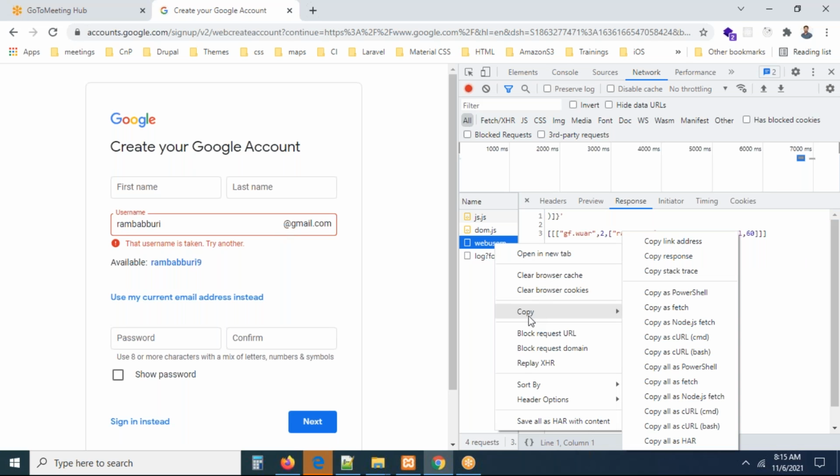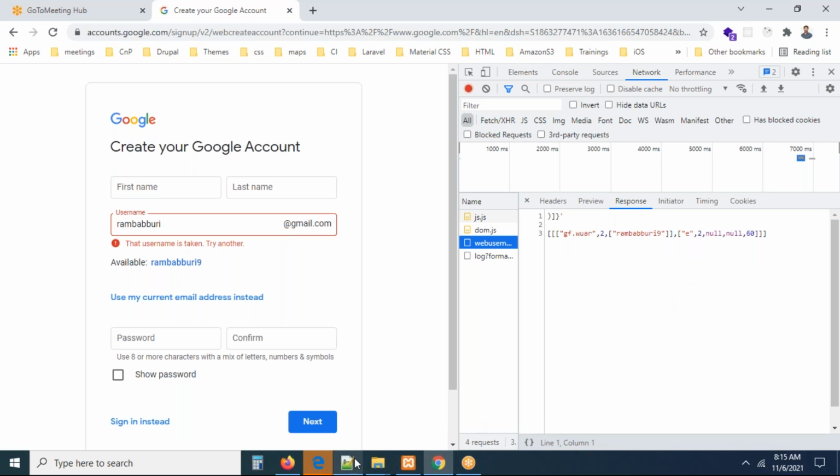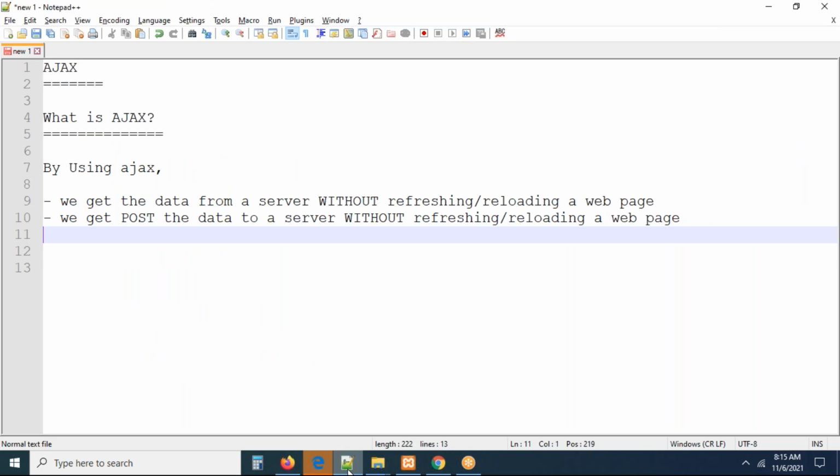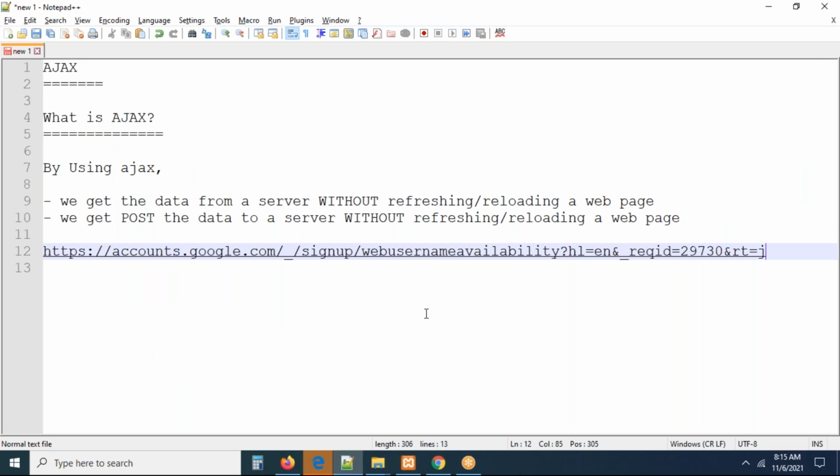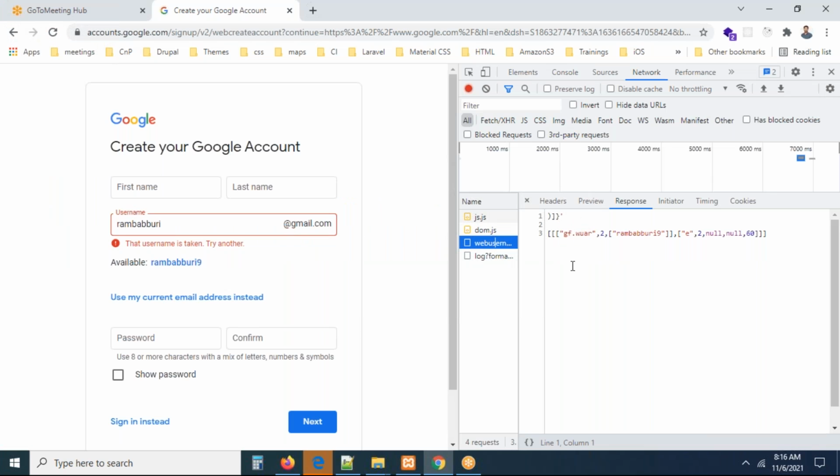Here, if we copy this URL, let me see. The URL is also very nice and very clear. What Gmail is doing, this is the sign up, web user name availability. This is the service. It went to Gmail and it is verifying whether it exists. They're sending the following response to us. This is the response we are getting from Gmail.